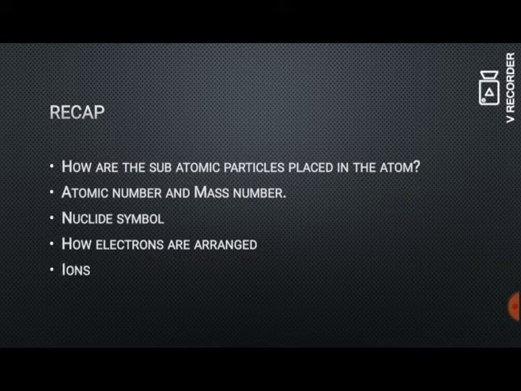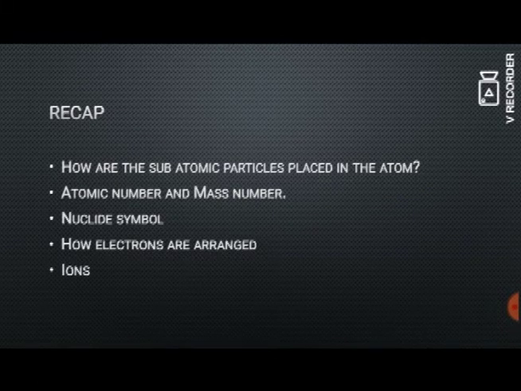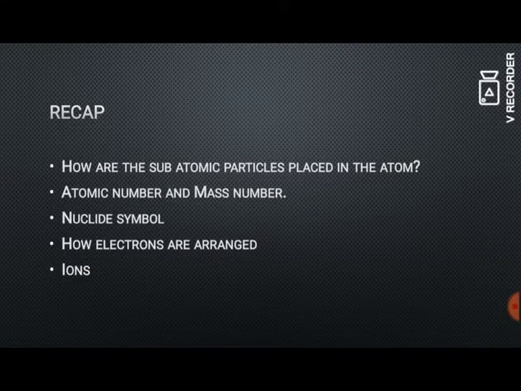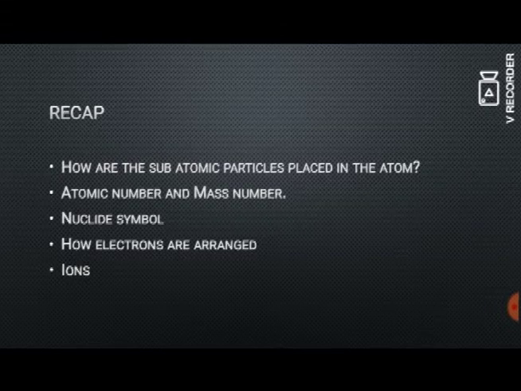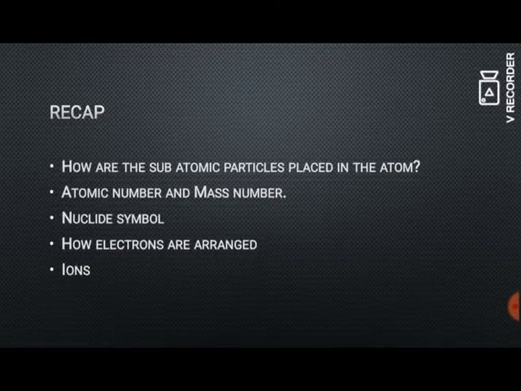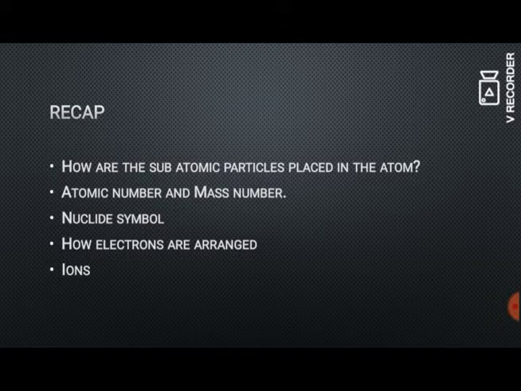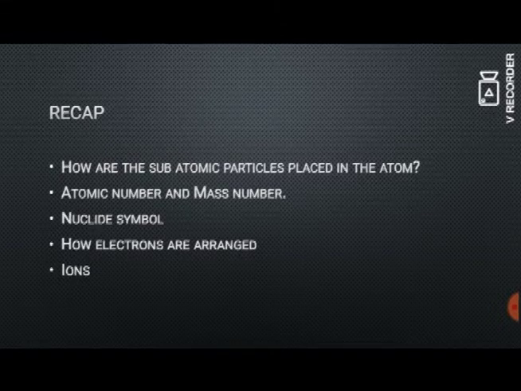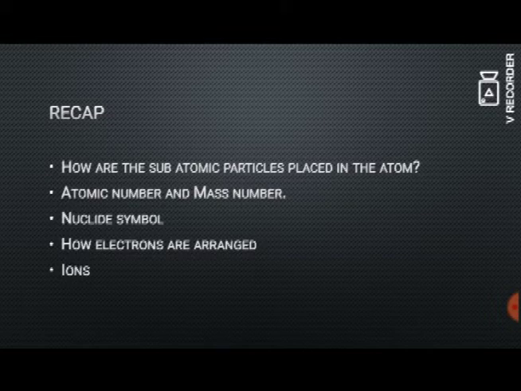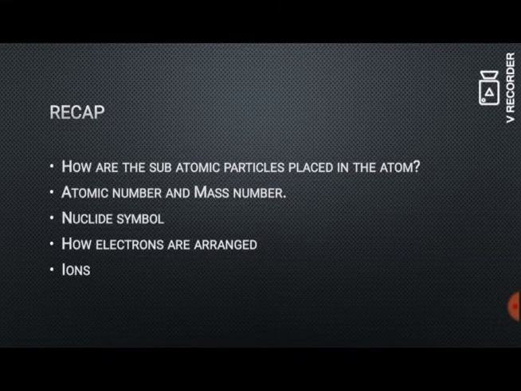Then at last we have seen what is meant by ions. Ions are nothing but atoms that lose or gain electrons. When there is a loss of electrons, the atom gets a positive charge and we call it a cation, and when it gains electrons it carries a negative charge and we call it an anion. So these are the topics which we have learnt in the second chapter. The name of that second chapter is The Structure of the Atom.